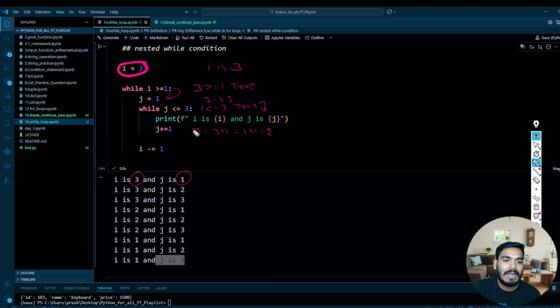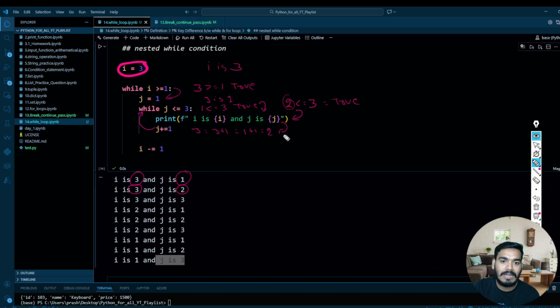When it is 2, again it will go back from here to this while loop. This time 2 is less than or equal to 3, which is nothing but true. Correct? When it is true, again it will come back over here and print i, which is again 3 because we have not changed the i, we are under the j. So i is 3 and j is 2. Why? Because we have made this 2 and we are here. Correct? So it will print this.